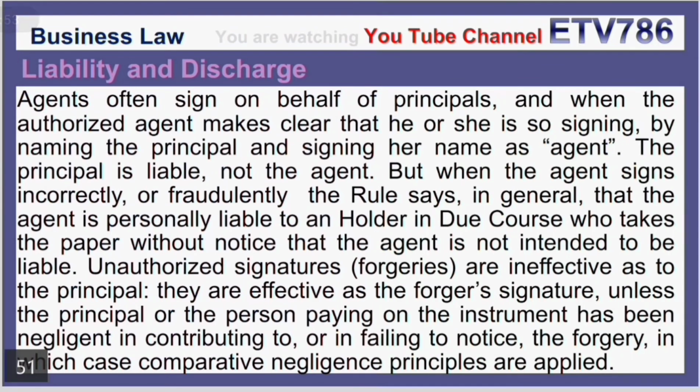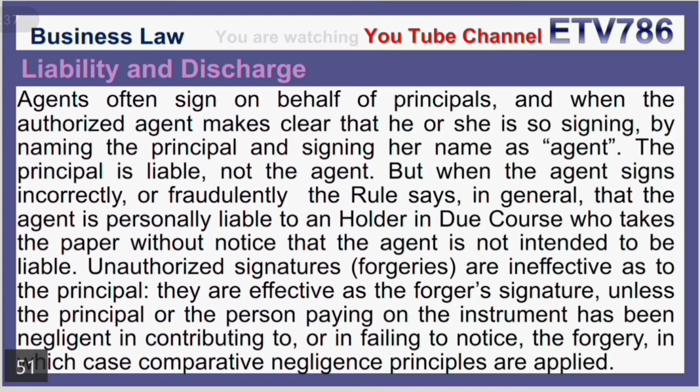Liability and discharge. Agents often sign on behalf of principals, and when the authorized agent makes clear that he or she is so signing by naming the principal and signing her name as agent, the principal is liable, not the agent. But when the agent signs incorrectly or fraudulently, the rule says in general that the agent is personally liable to a holder in due course who takes the paper without notice that the agent is not intended to be liable.